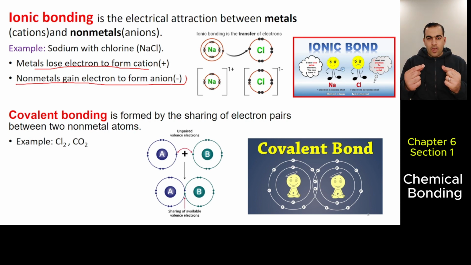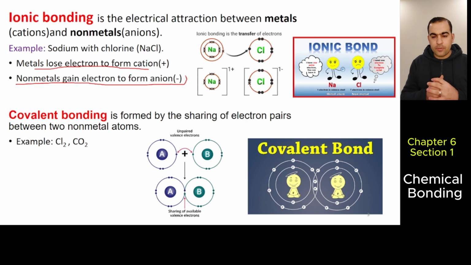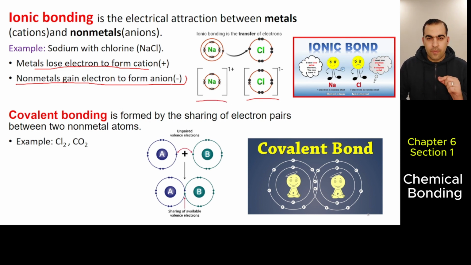So if we have, for example, chlorine, it has 17 protons, 17 electrons. When it gains one electron from sodium here, the number of electrons is going to be 18, and the number of protons stays the same, right? So 18 electrons, 17 protons. As we mentioned in chapter 5, section 3, we have one more electron compared to protons, so we give it a one negative charge.